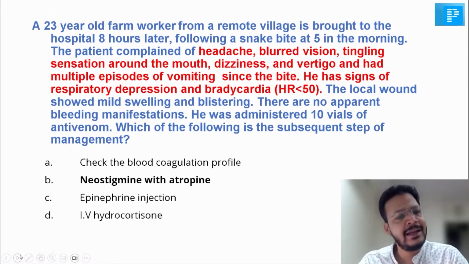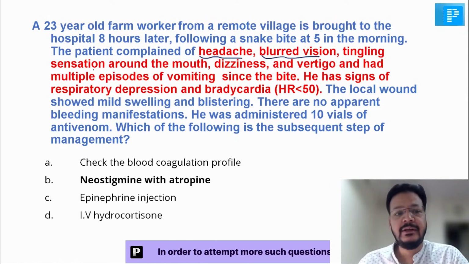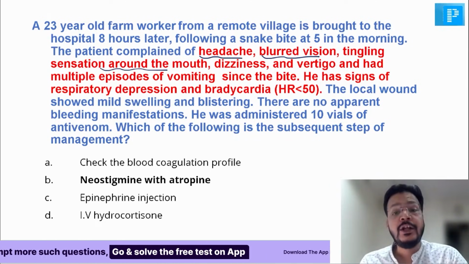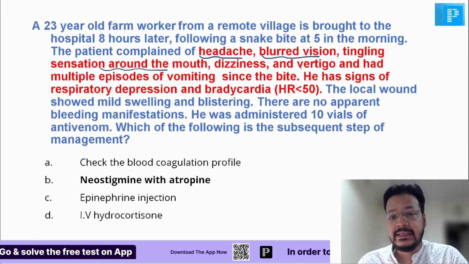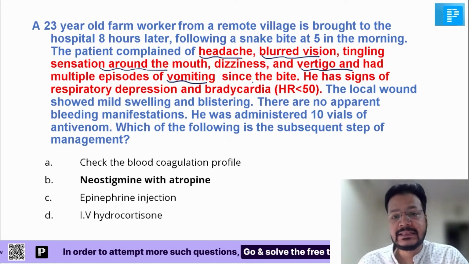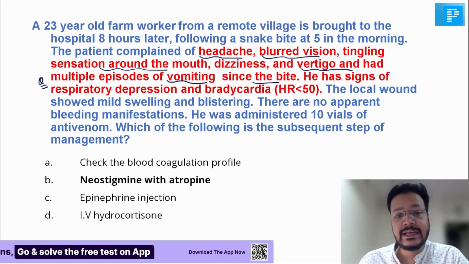Yes, this is another very important question. There was a snake bite history. There is a headache, blurred vision, tingling sensation around the mouth. That means it's a neurological symptom. Dizziness, vertigo, had multiple episodes of vomiting since the bite. And there is a sign of respiratory distress and bradycardia.